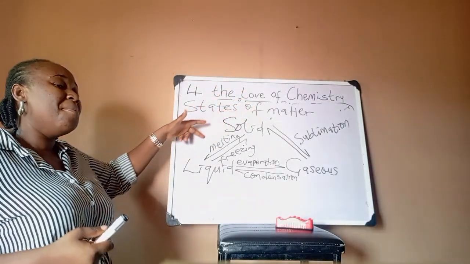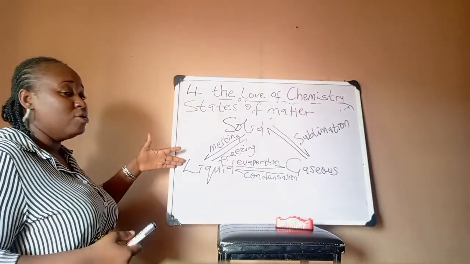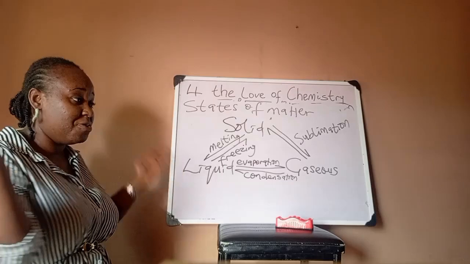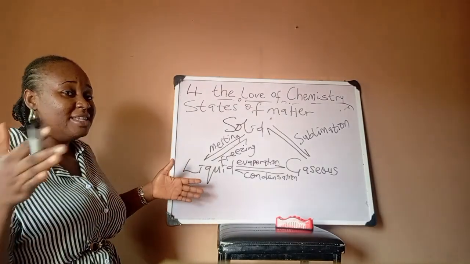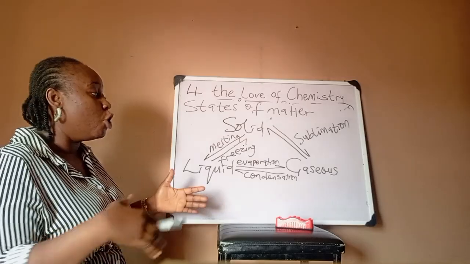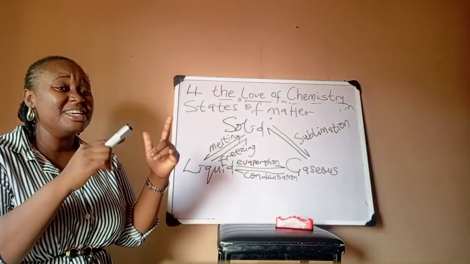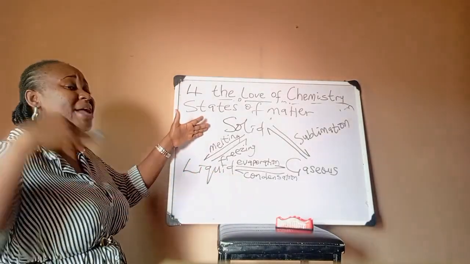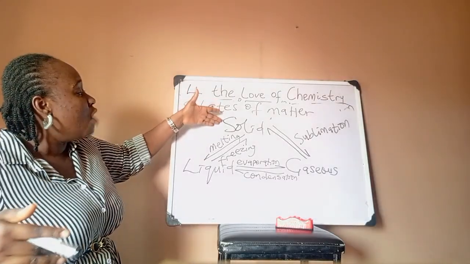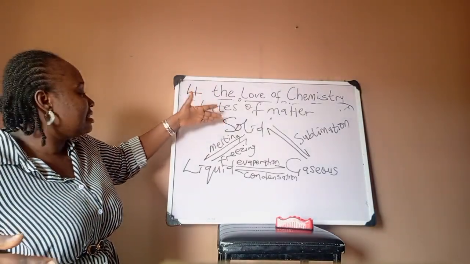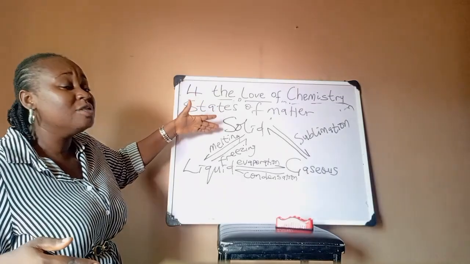The solid now melts. That's what we call melting. For instance, you bring out your soup from the fridge and you keep it outside. There is an increase in temperature, which leads to an increase in kinetic energy, and that leads to an increase in the vibration of the solid particles, and at a point it melts.